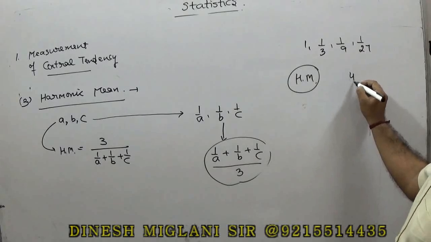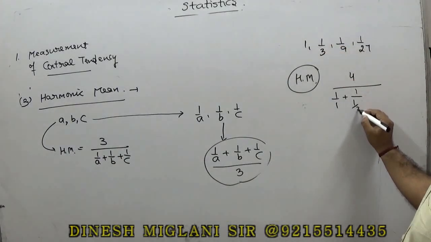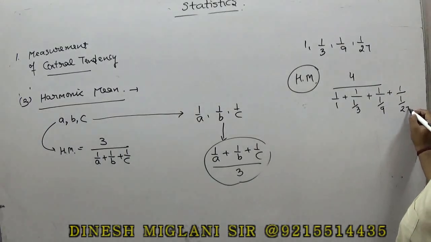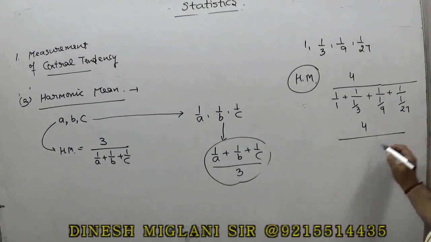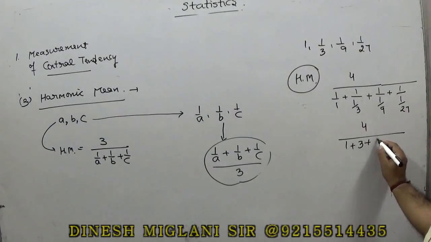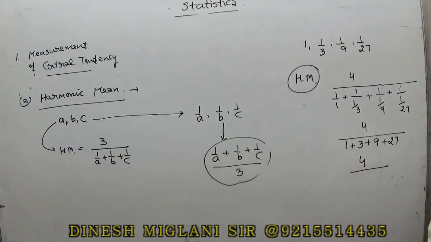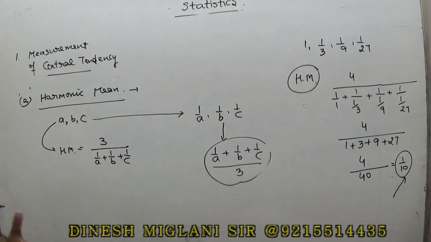Make it 4 divided by 1 upon 1 plus 1 upon 1 by 3, 1 upon 1 by 9 and 1 upon 1 by 27. So this is 4 divided by 1 plus 3 plus 9 plus 27. So 1 plus 3 is 4, 4 plus 9 is 13, and 13 plus 27 is 40. So 4 by 40 is 1 by 10, right? So I can say that the harmonic mean of these 4 numbers is equal to 1 upon 10.